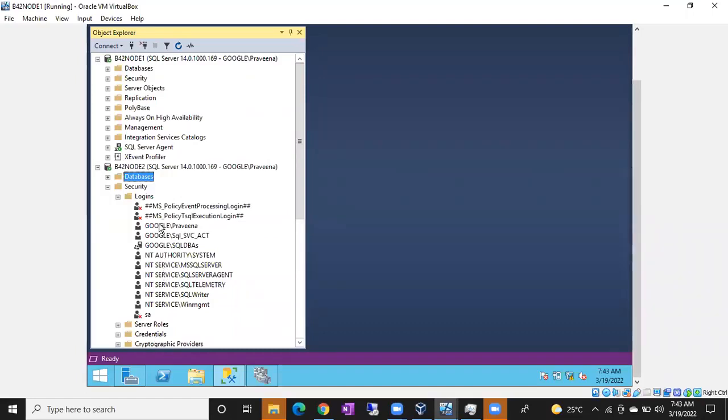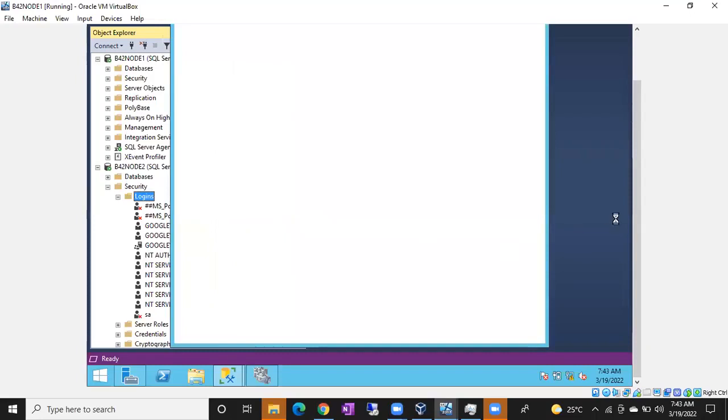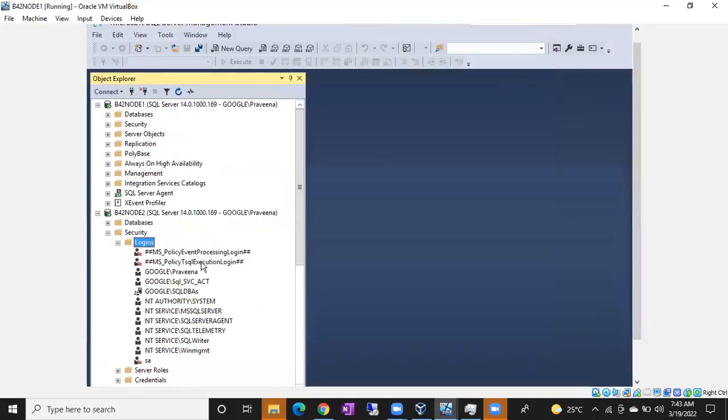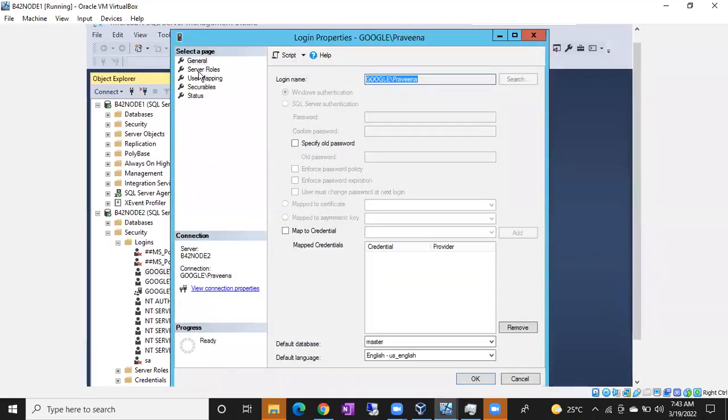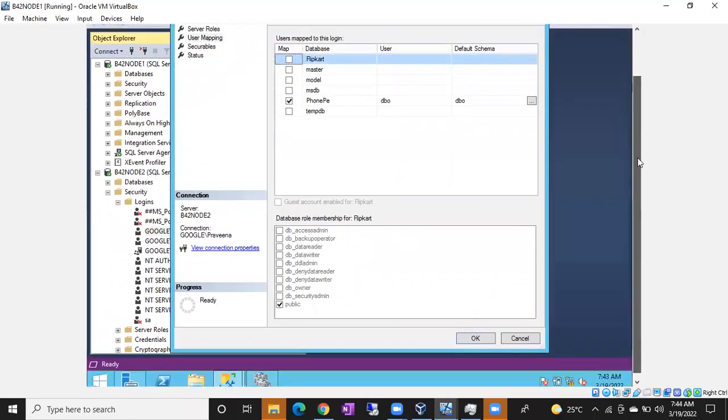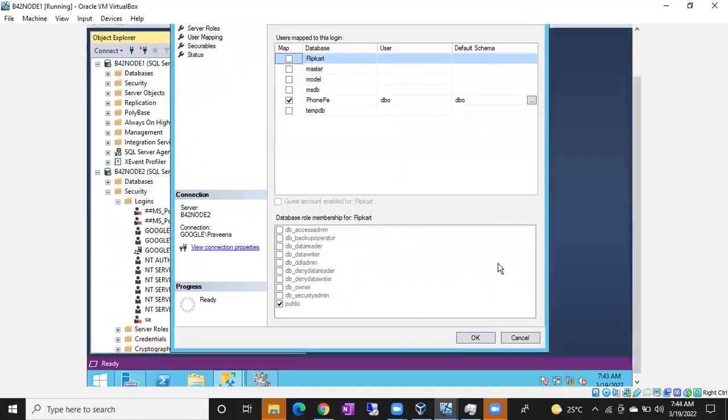Why? Because if you are trying to give access, see for example, right click, new login. Or why do we have to go for a new login? Let's go with Pravina only. Okay, cancel, double click on Pravina. Let me go to user mapping. Let me give access on Flipkart. She is already having access on Flipkart. Okay, let me remove this access. Can I remove this access from the secondary? At least tell me now.